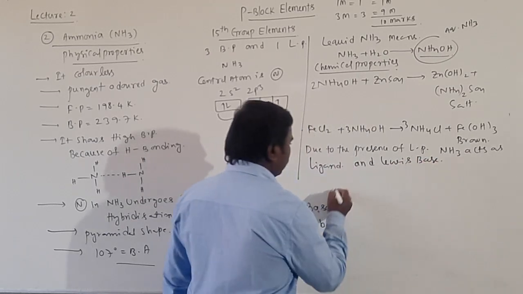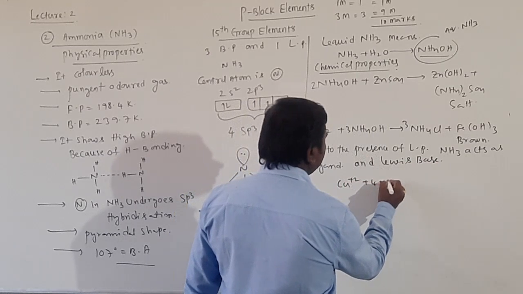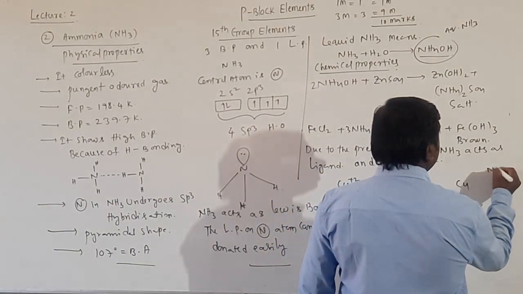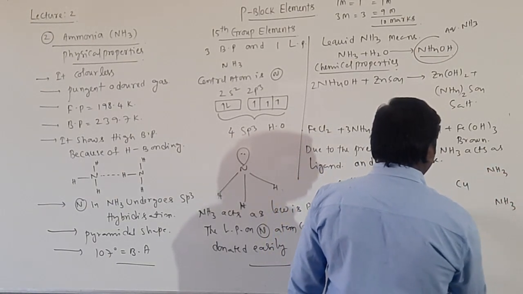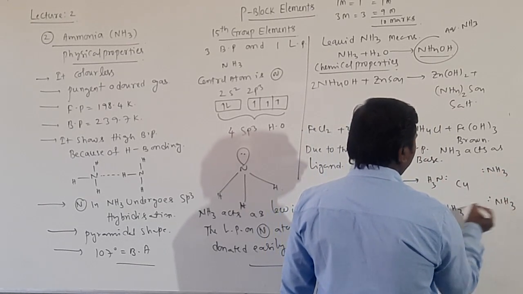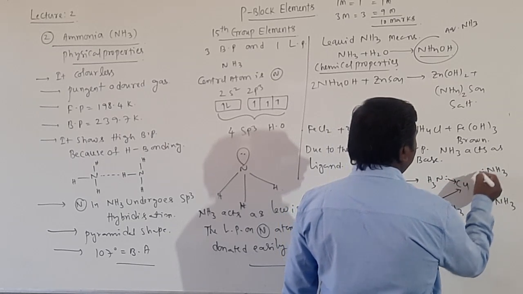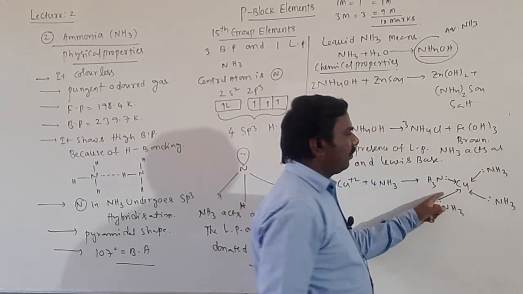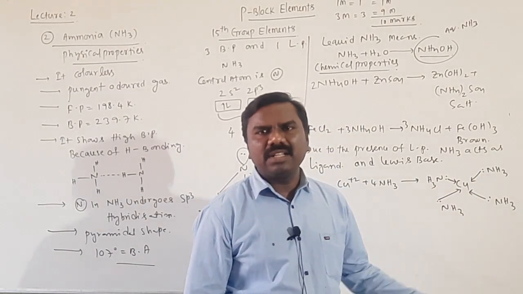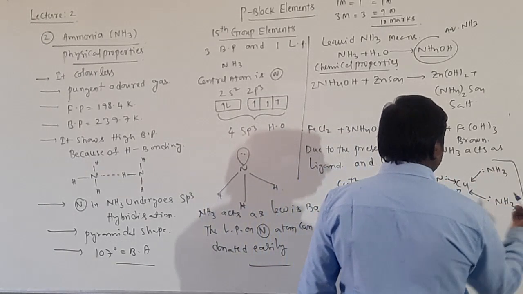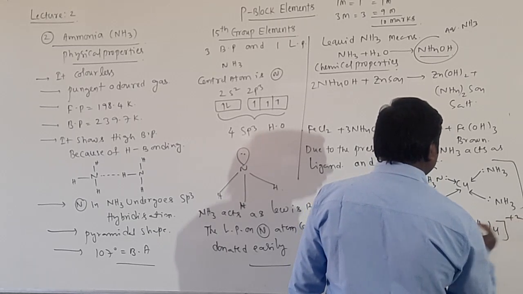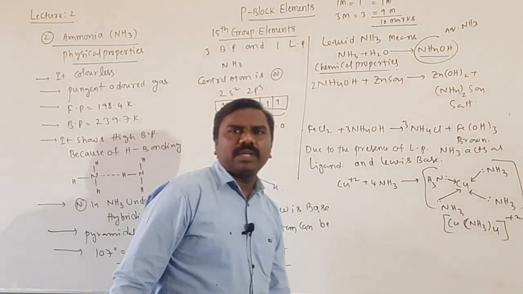Okay. Then Cu2+ plus 4 NH3 gives rise to a complex. Cu is the central atom, with NH3 and NH3. There are 4 NH3s, which can donate 4 lone pairs of electrons, then form 4 sigma bonds. In that manner, NH3 acts as a ligand. So you can write it like this, students: [Cu(NH3)4]2+. A complex will be formed.